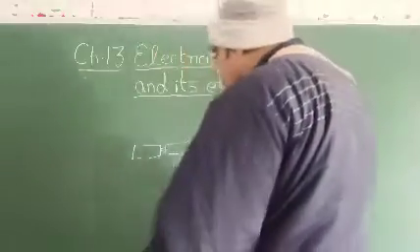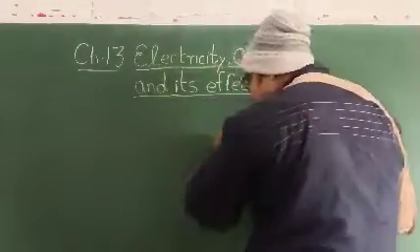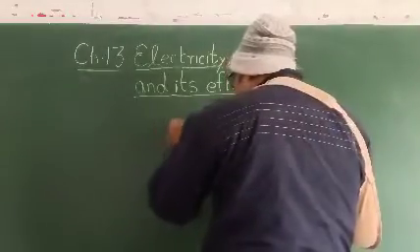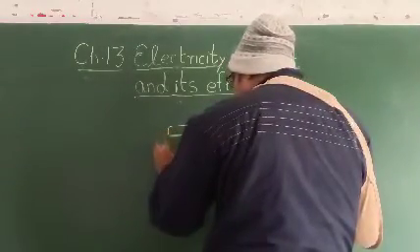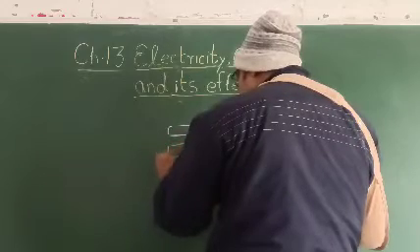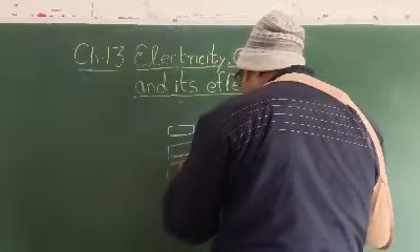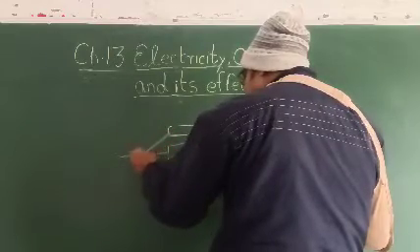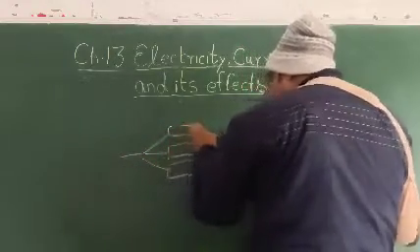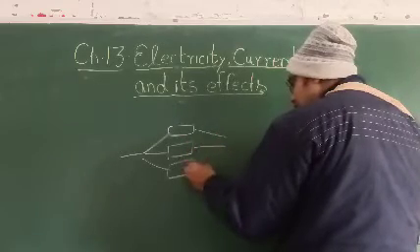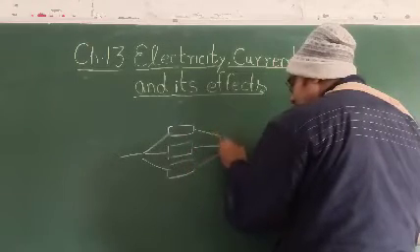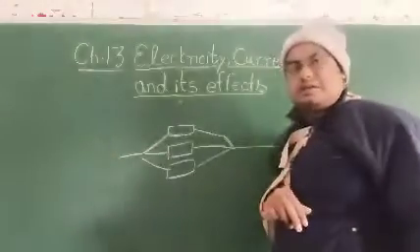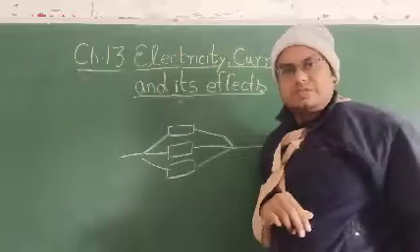Parallel means the current is coming from one side, connecting the three batteries together, and again coming out from these three batteries. This is the series, the battery in series.